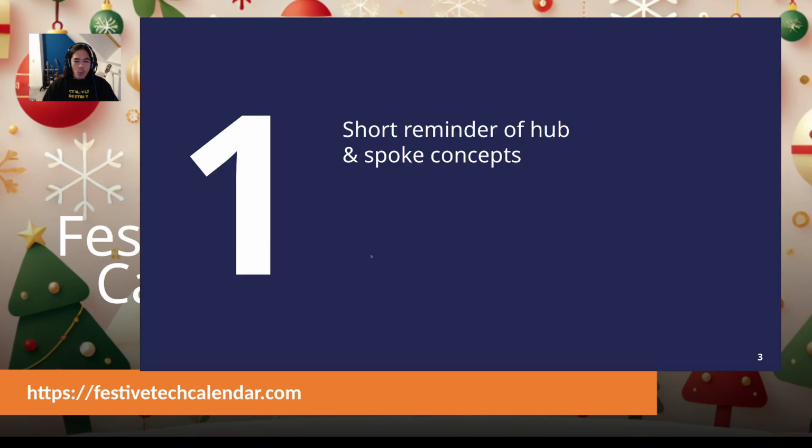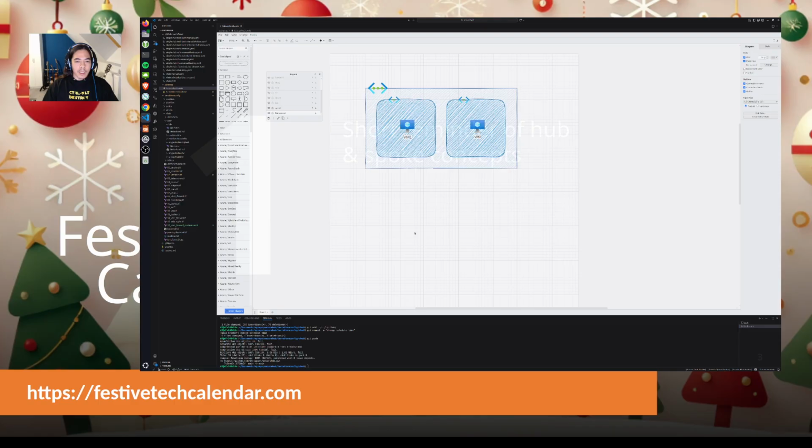So what about the hub and spoke concept? Let's have a look at the little schema over there. When we consider a virtual network in Azure, this is mostly to host virtual machines, but it can also be for other virtual network integrated services. For the purpose of simplicity, here we'll keep the scenario with virtual machines. So here we have one virtual network with two subnets and two virtual machines.